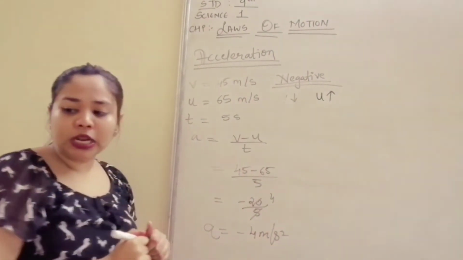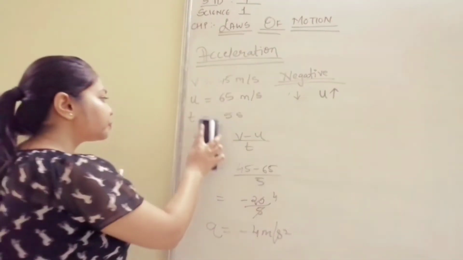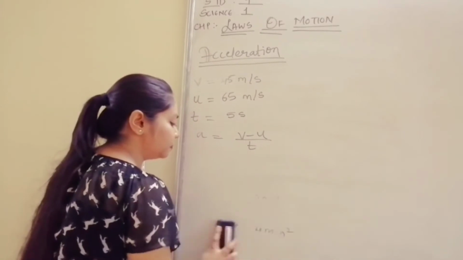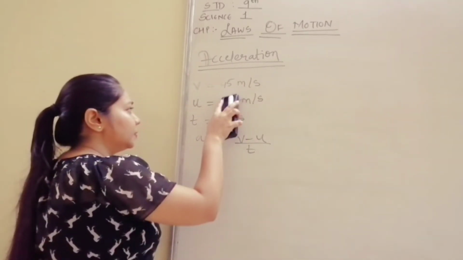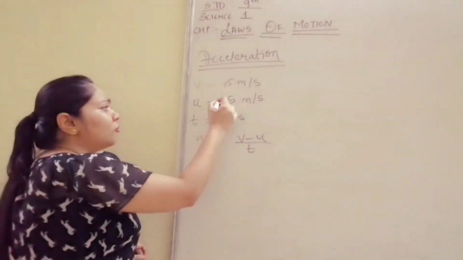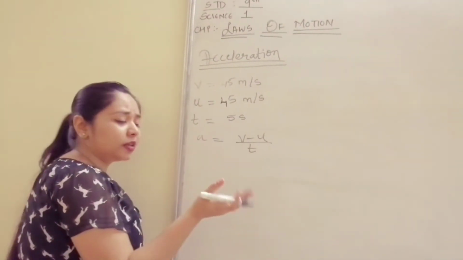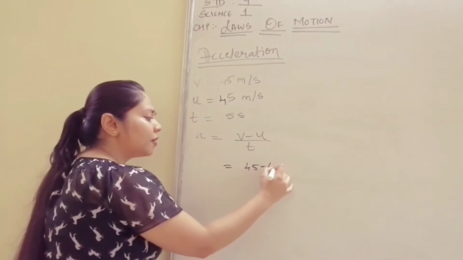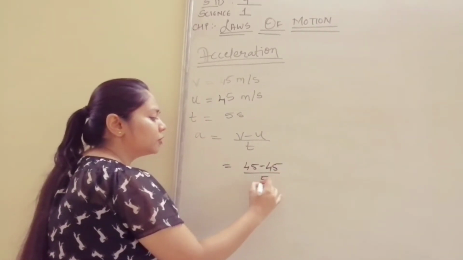Now moving on to the last type of acceleration. If my final and initial velocity are both the same, there is no change in them. If I substitute the values, what I get is 45 minus 45 upon time, which was 5.